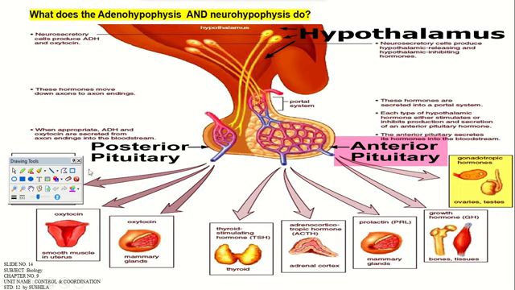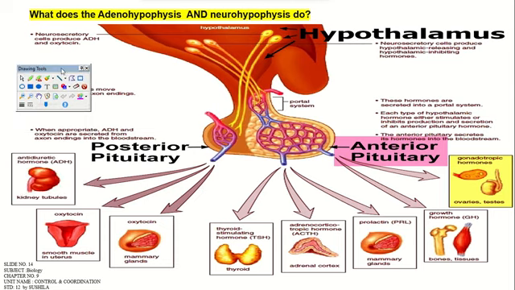Okay, here you can see on your screen the adenohypophysis and neurohypophysis. There is another name for the pituitary gland part. The posterior part is known as the neurohypophysis, right? And what is it actually producing? It produces oxytocin, which ultimately acts on the mammary gland, and antidiuretic hormone, which acts on the kidney tubules. If you know the structure of the kidney, what type of cell is there, what type of function, the central unit of the kidney cells, and the loop of Henle will be there. There will be many sorts of tubule formation in the kidney structure that you would have learned in your excretory system itself.